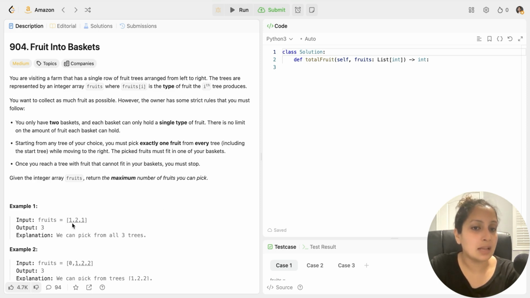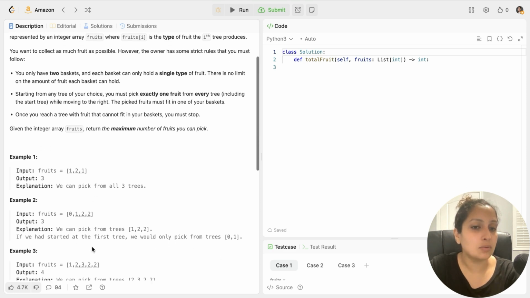Like in this array, you have only 2 varieties of fruit, 1 and 2. So if you take a subarray out of this array, you can take the entire array itself, and you have 3 trees from which you can pick the fruits because you have only 2 varieties.